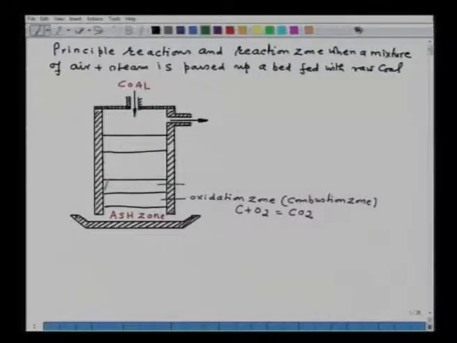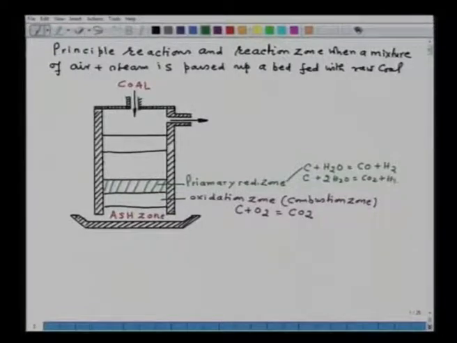and then we have the second zone, which is the primary reduction zone. In the primary reduction zone the reactions which will occur are C plus H2O equals CO plus H2, or C plus 2H2O equals CO2 plus 2H2, and CO2 plus C equals 2CO.